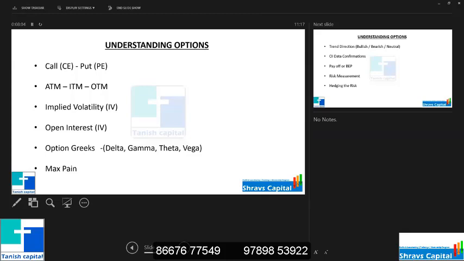There may be sellers and buyers among the 10. So that is the concept of max pain: I have to give pain to all the traders. Which level it expires at, the market will decide, meaning the market participants will decide.